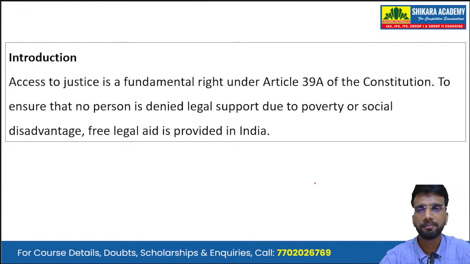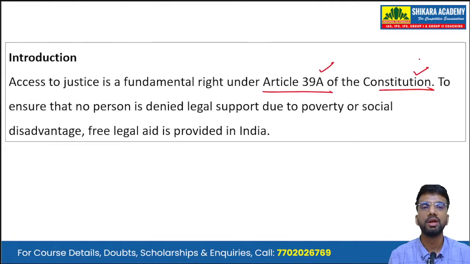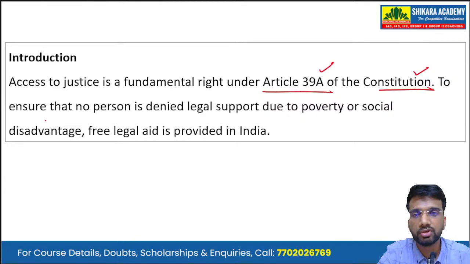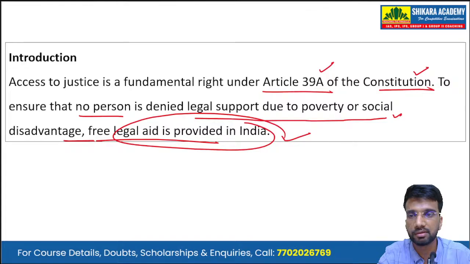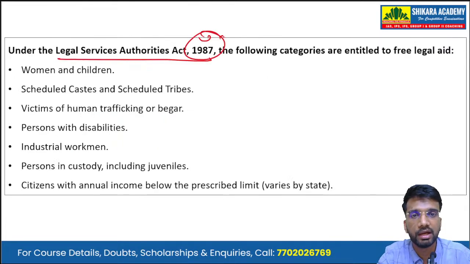So, starting with the introduction, we can write that access to justice is a fundamental right under Article 39A of the Constitution, according to the DPSP, the Directive Principles of State Policy. To ensure that no person is denied legal support due to poverty or social disadvantage, free legal aid is provided in India, and that is according to the Legal Services Authorities Act of 1987.